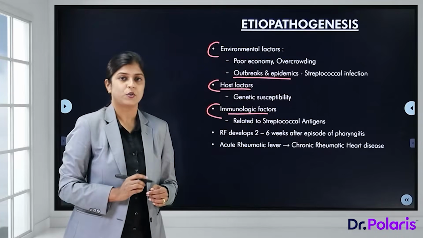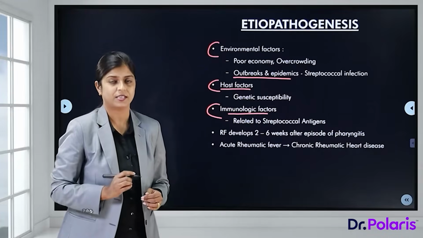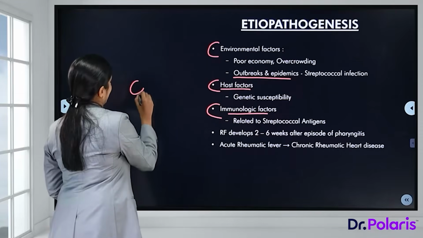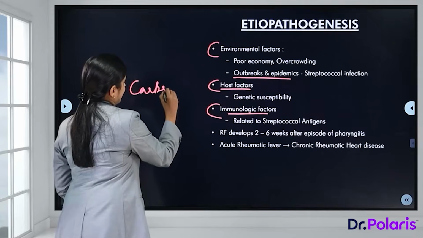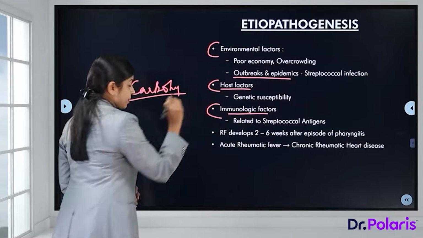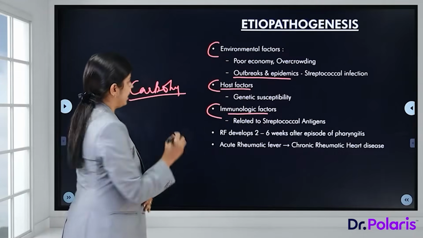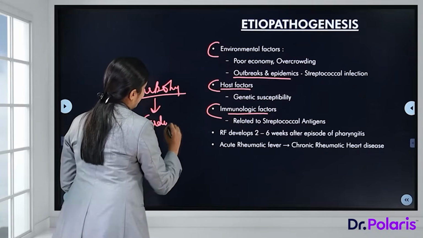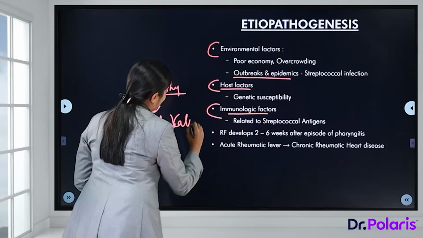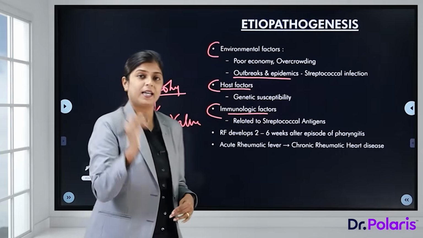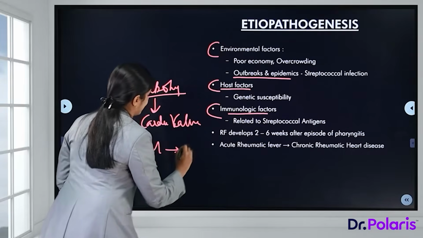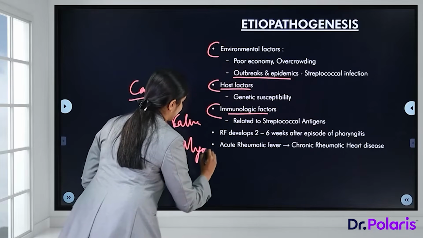Now, this is related to the streptococcal antigens. Now, what streptococcal antigens? The group specific carbohydrate of the streptococcus is similar to the glycoprotein of the cardiac valves, whereas the M protein in the cell membrane of the streptococcus is similar to the myocardial cells.